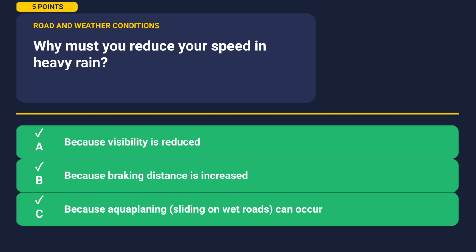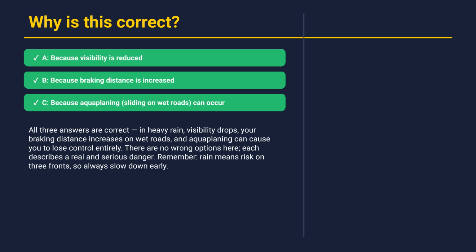Let's understand why. All three answers are correct. In heavy rain, visibility drops, your braking distance increases on wet roads, and aquaplaning can cause you to lose control entirely. There are no wrong options here. Each describes a real and serious danger. Remember, rain means risk on three fronts, so always slow down early. Alright, let's move on to the next question.